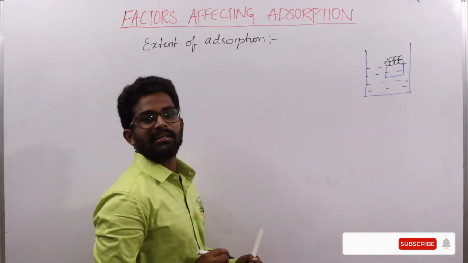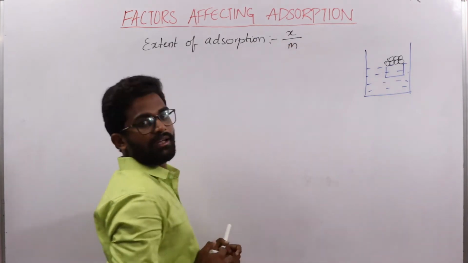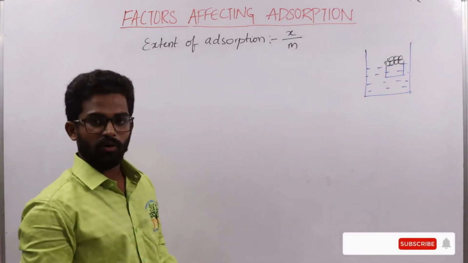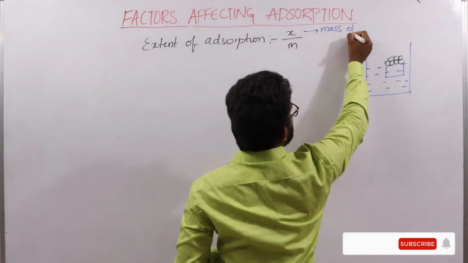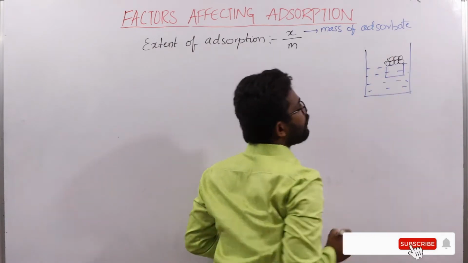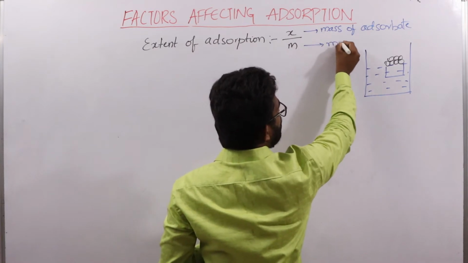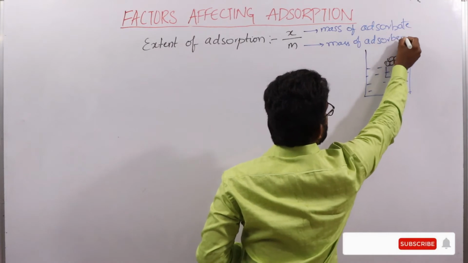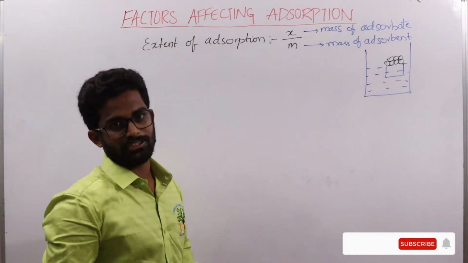It can be given by the formula x by m, where x is the mass of adsorbate accumulated on the unit mass of adsorbent, and m is the mass of adsorbent. So it is the ratio of mass of adsorbate to the mass of adsorbent.